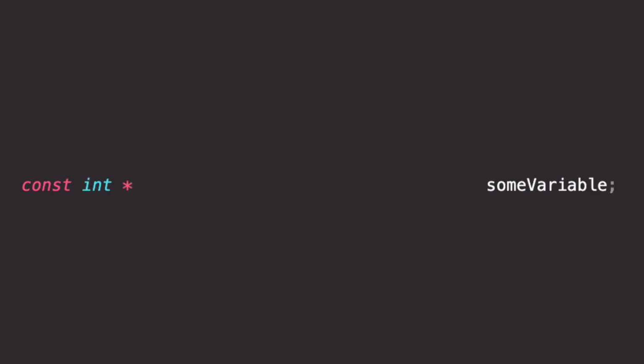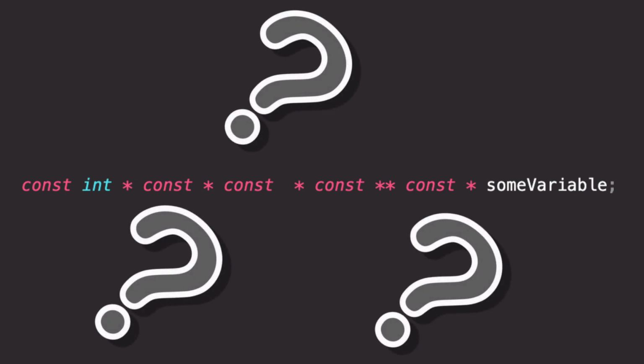const int pointer, const pointer, const pointer, const pointer, pointer, const pointer, some variable. This is a legit variable declaration, but how do you make sense of it? In this video, I'll help you make sense of this disaster and also why it will be helpful to you.